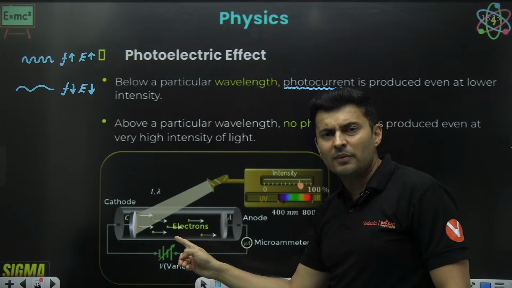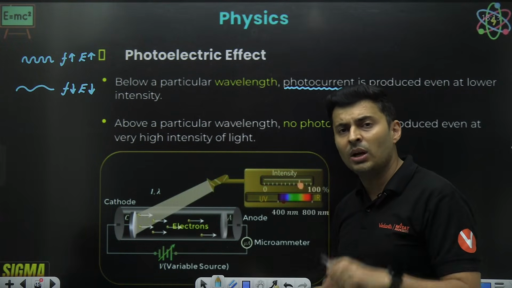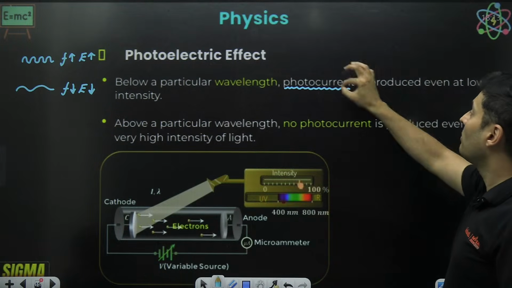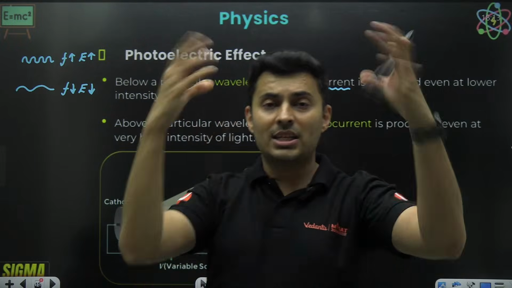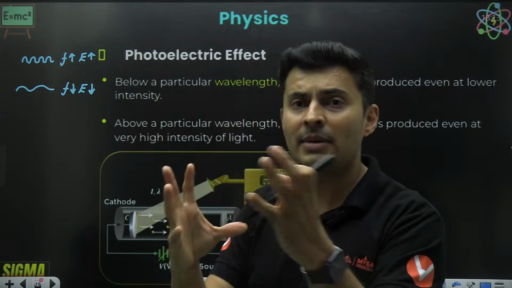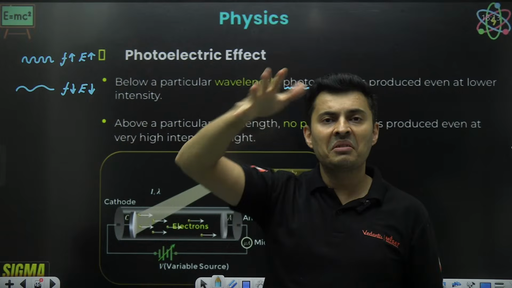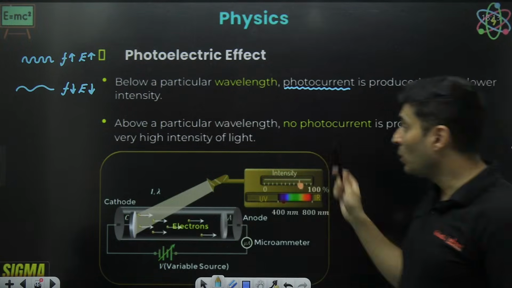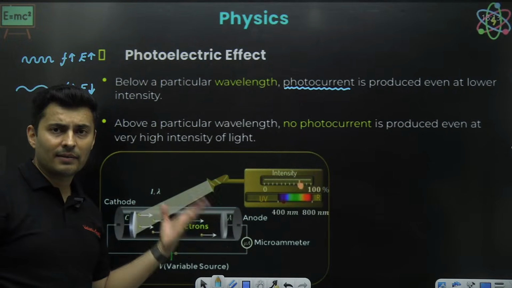If there is no emission of electron, nothing will reach the other side. If nothing reaches the other side, then what will happen? There will be no current in the circuit. That is why it said there might be no photocurrent even if there is much light falling on it. Even if bright light, dim light, anything falls, doesn't matter. Once the frequency is less or the wavelength is large, enough energy is not there, so the photoelectric effect will not be there. But only after a particular wavelength, you will see the photoelectric effect will occur.